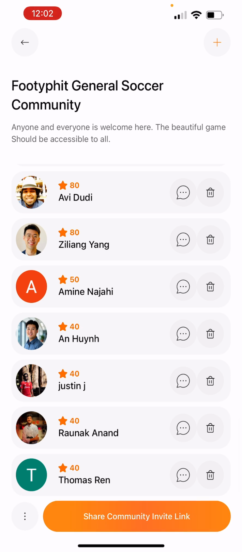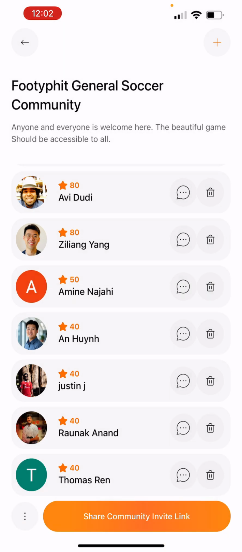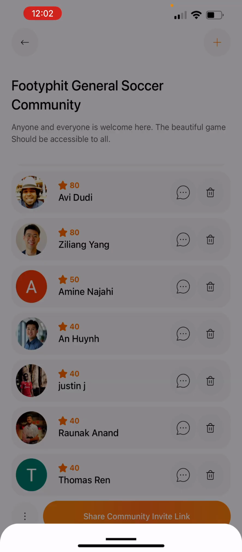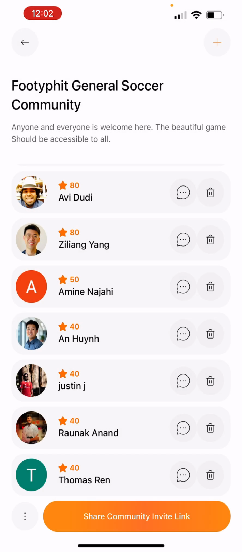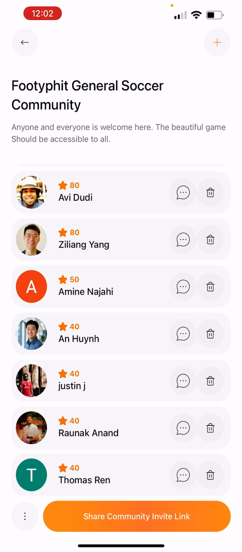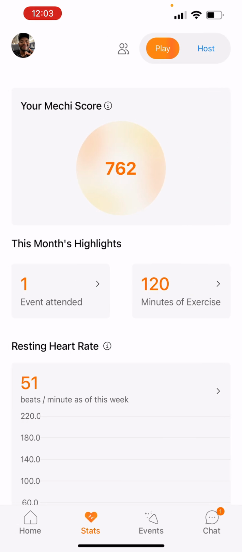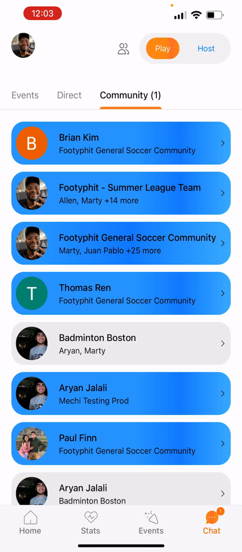You can share this unique link to your community, and it will go straight to them, and then they can join your community directly. And then if you see at the bottom, there's also three little dots with all the icons. You can nominate from down here as well. You can also edit, and then also you will be able to delete a community if that community becomes low and inactive. And what are typical things that you can see within a community?